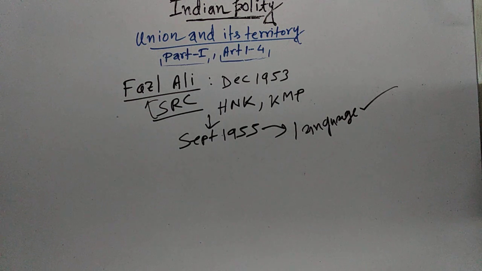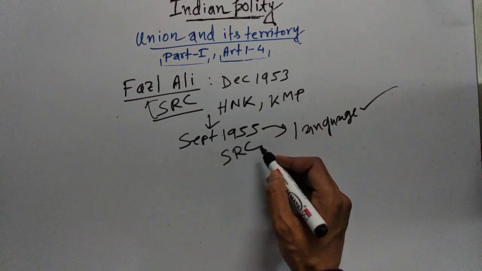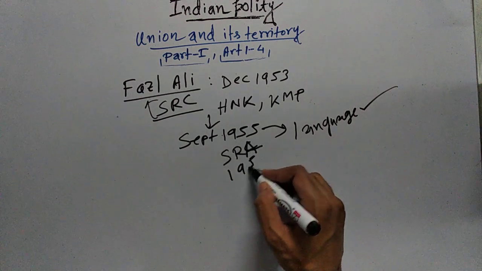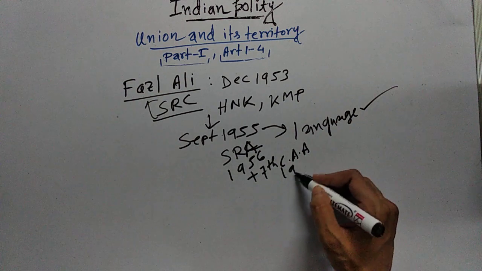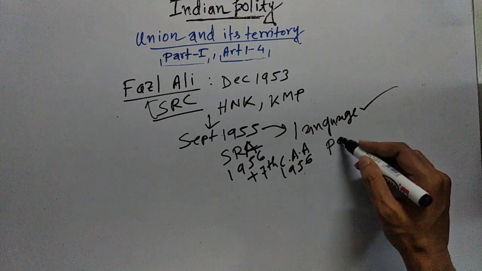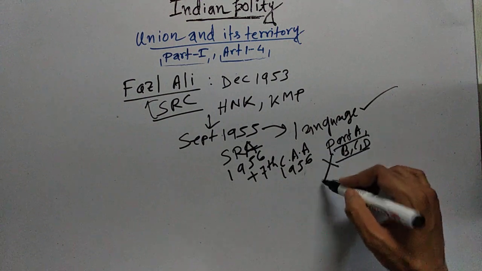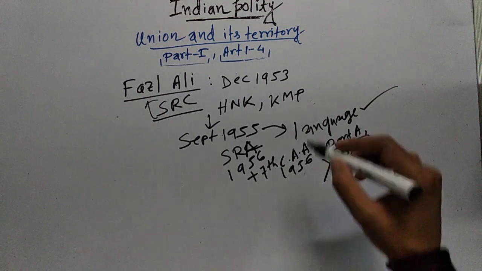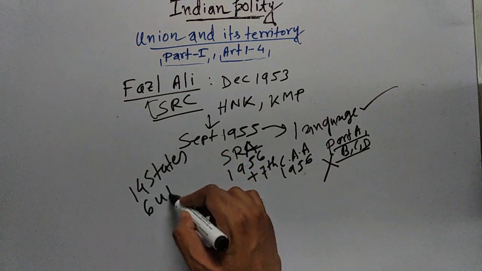The Government of India accepted the recommendation given by the Fazl Ali Commission with certain modifications, and to implement it, the States Reorganization Act 1956 was passed, and along with that the 7th Constitutional Amendment Act 1956 was passed. As a result, the classification of states under Part A, B, C, D was abolished, and in total 14 states and 6 union territories were created.